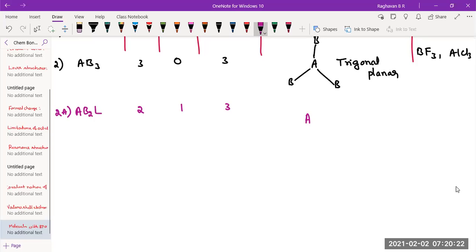If it were to be all bond pairs, they would have had a trigonal planar geometry like this. But one of the electron pairs is a lone pair. Remaining 2 are bond pairs.